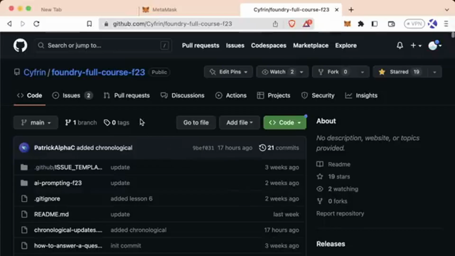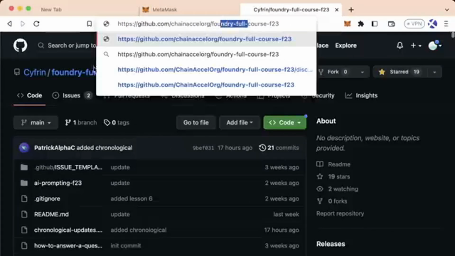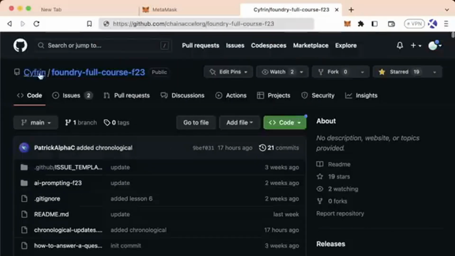And an important note, sometimes you'll see this as the ChainExcel.org Foundry Full Course. We recently renamed it to the Cyfrin Foundry Full Course. So this is the correct link, but if you see ChainExcel.org, that's fine as well.